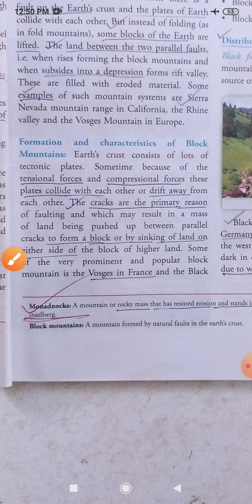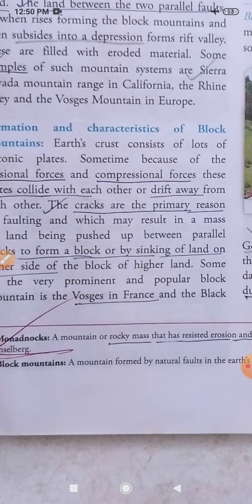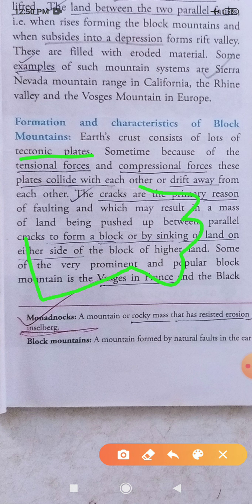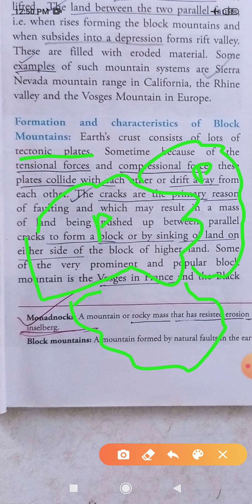Now, here it is given how they are formed in elaborated form. Let us have a quick read of this one. Formation and characteristics of block mountain. Earth's crust consists of lots of tectonic plates. Tectonic plates means nothing but the plates of the earth. Earth is not made of a single stretch of land, but is divided into different pieces of land, and they are all called plates. These plates either move towards each other or move away from each other.